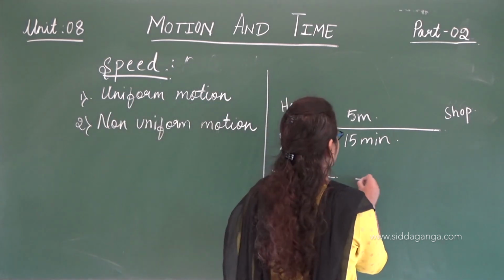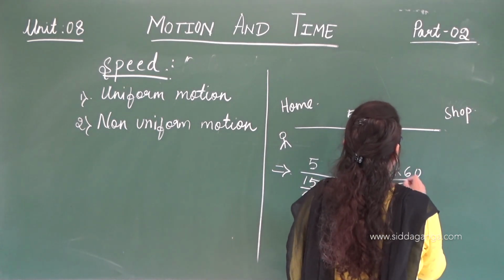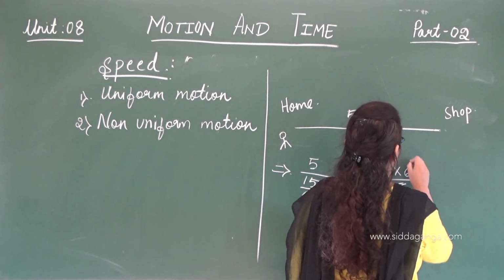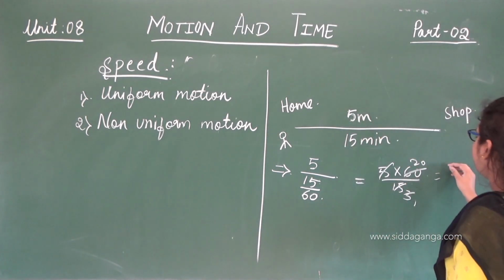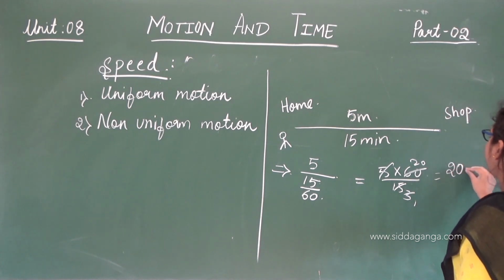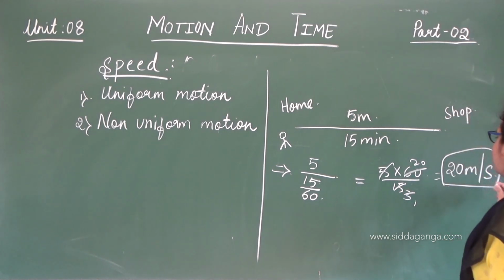So this gives 5 into 60 by 15. Here the speed is 20 meters per second. So this is his speed.